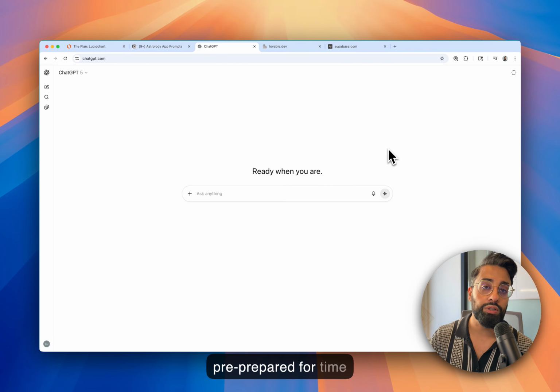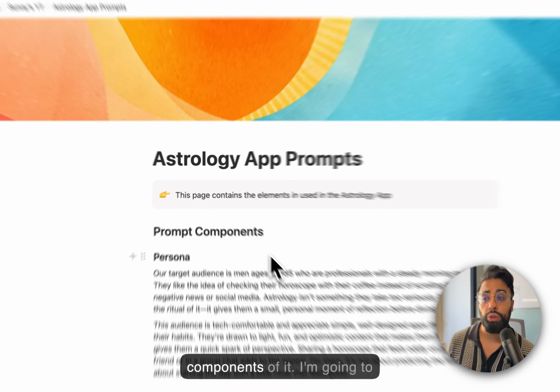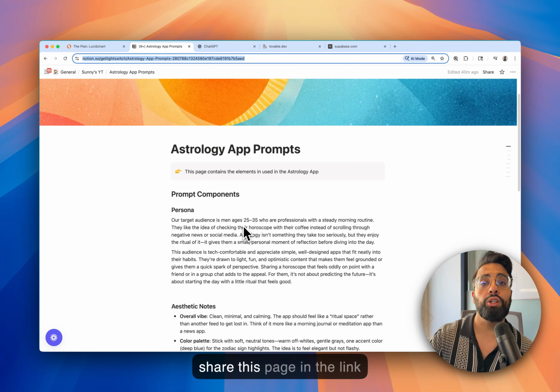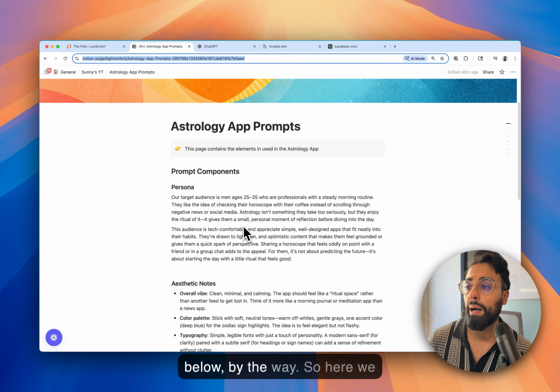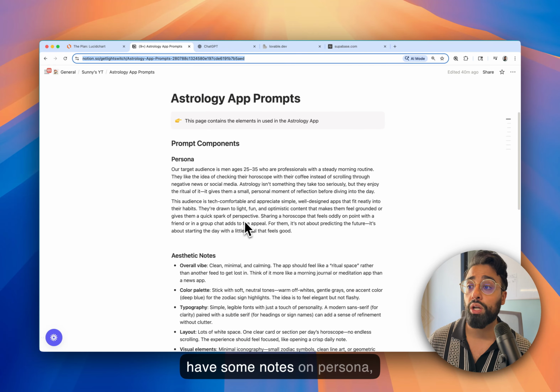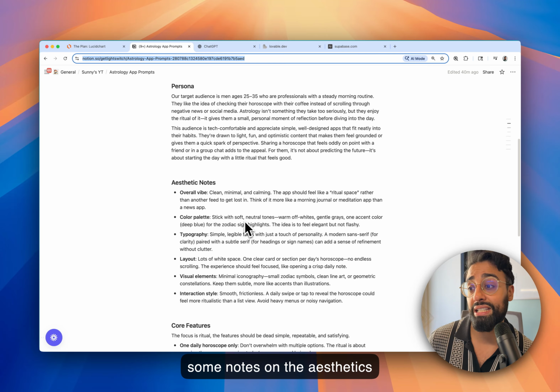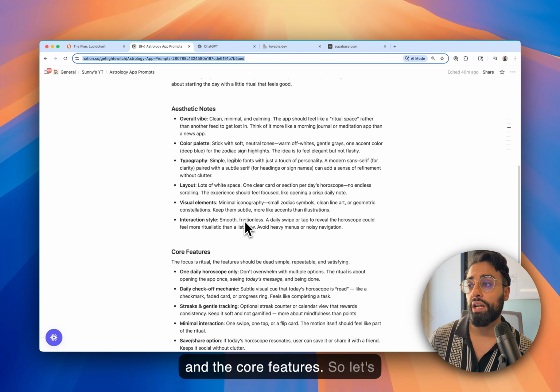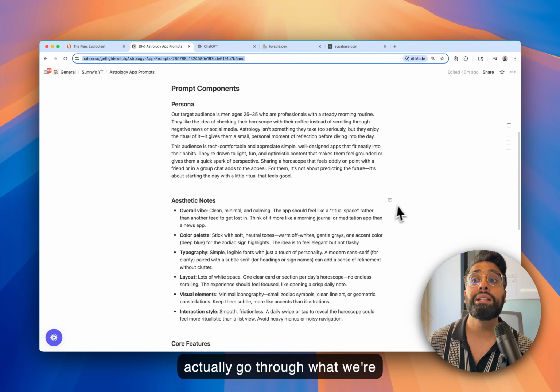I've pre-prepared some aspects of this for time purposes. These are kind of like the components of it. I'm going to share this page in the link below, by the way. So here we have some notes on persona, some notes on the aesthetics, and the core features, right? So let's actually go through what we're dealing with here.